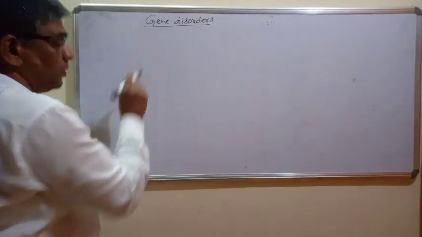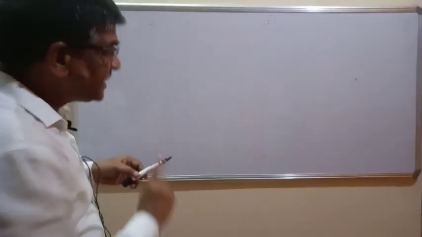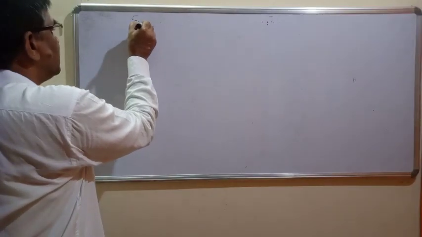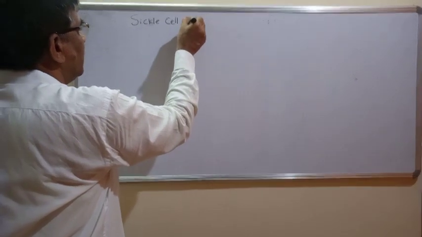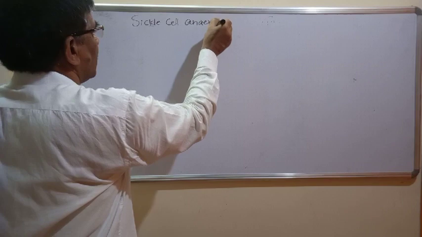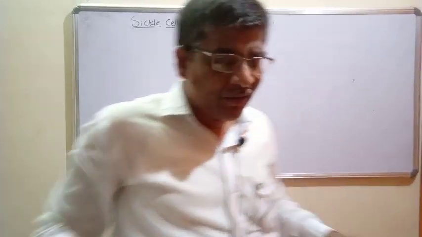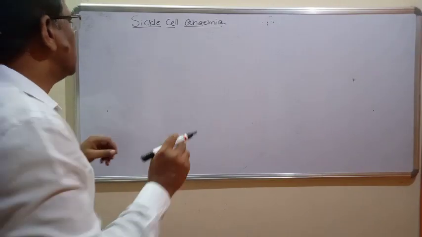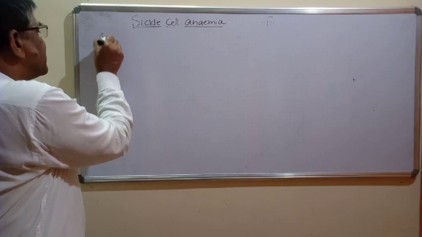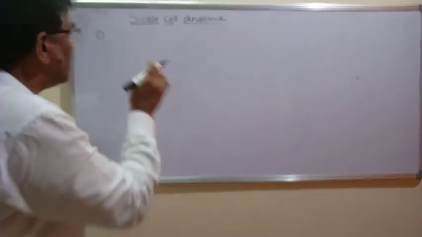Let us understand one more genetic disease or gene disorder, that is sickle cell anemia. You can understand it in a little bit of detail. It looks very simple, but if you go deep into the concept, you have to follow certain inner meanings. So what is sickle cell anemia? If the question appears in the examination, it is an autosomal linked recessive disorder.